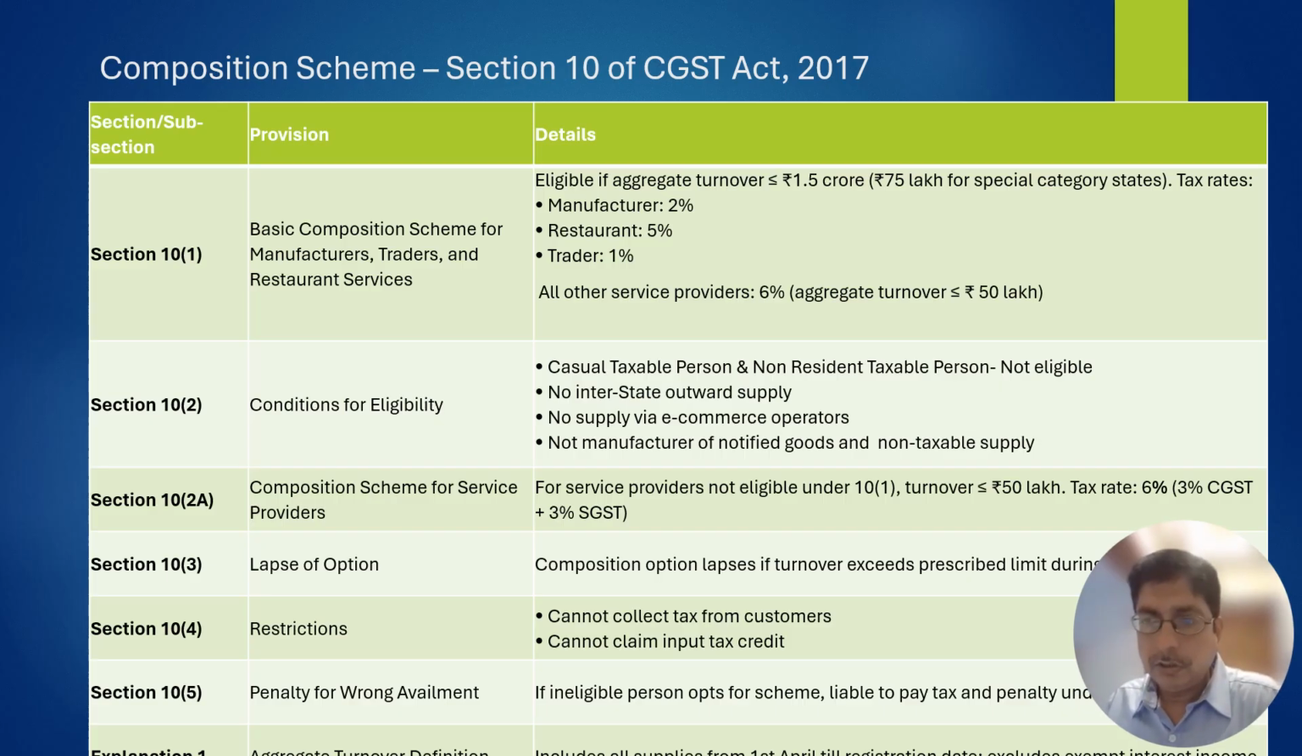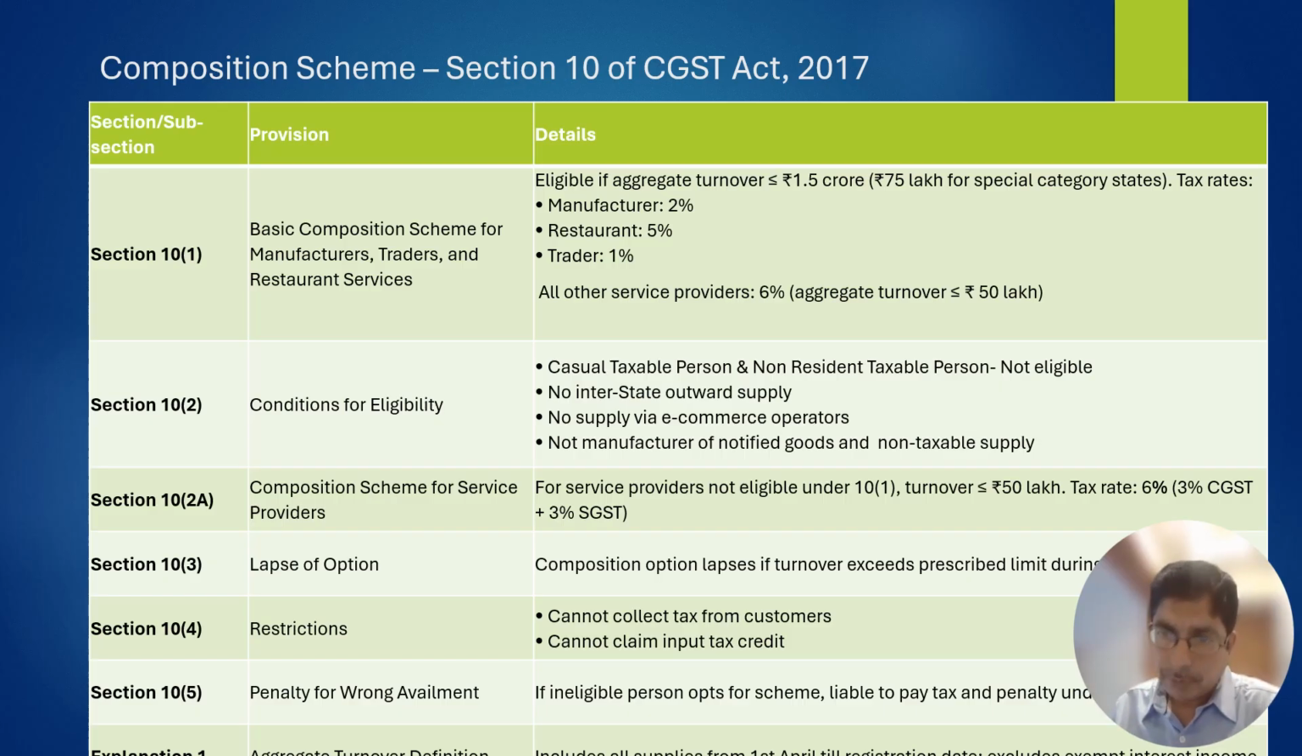Then, in case the turnover exceeds 1.5 crores during the financial year, the person needs to come out of the composition scheme. When the person comes out of the composition scheme, he needs to charge normal GST on his output and is eligible for the input tax credit on the goods which are in stock.